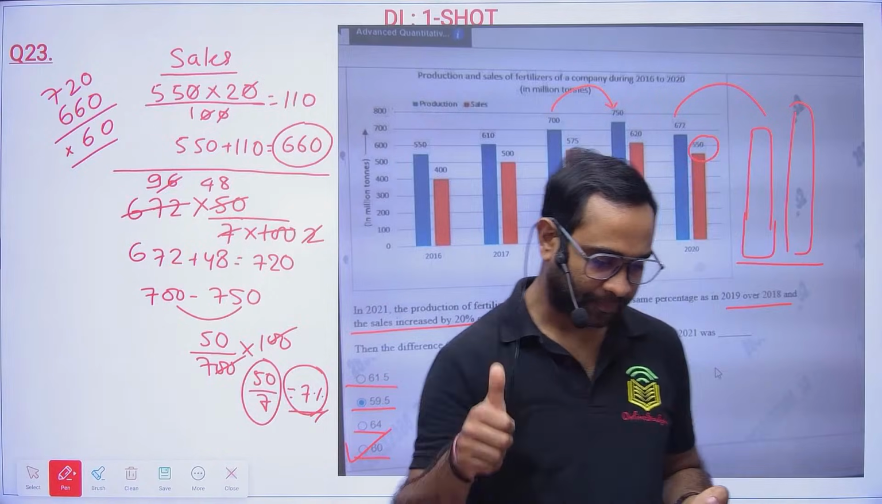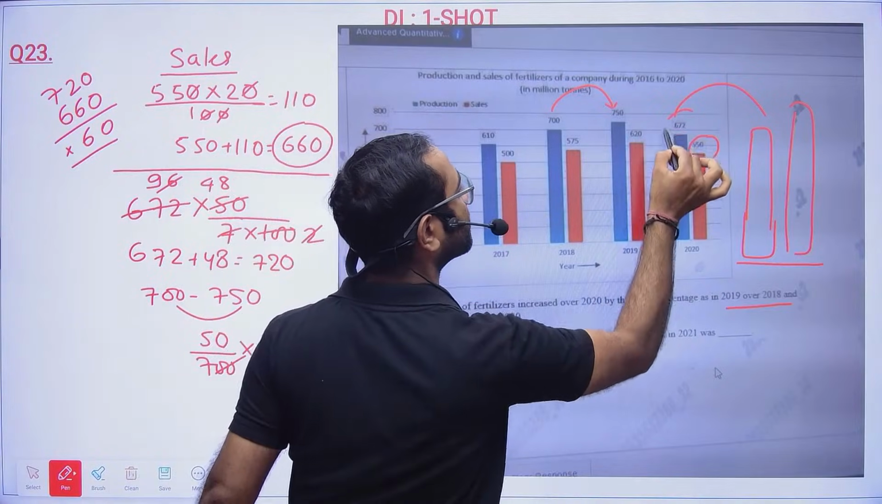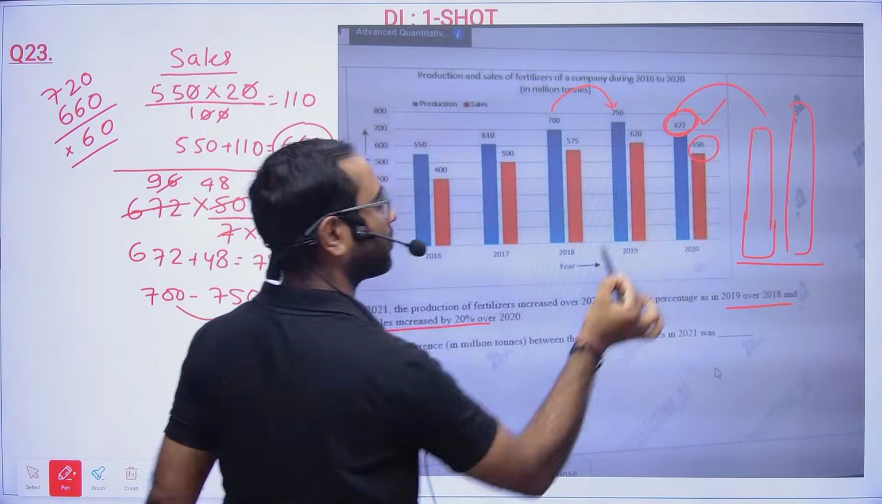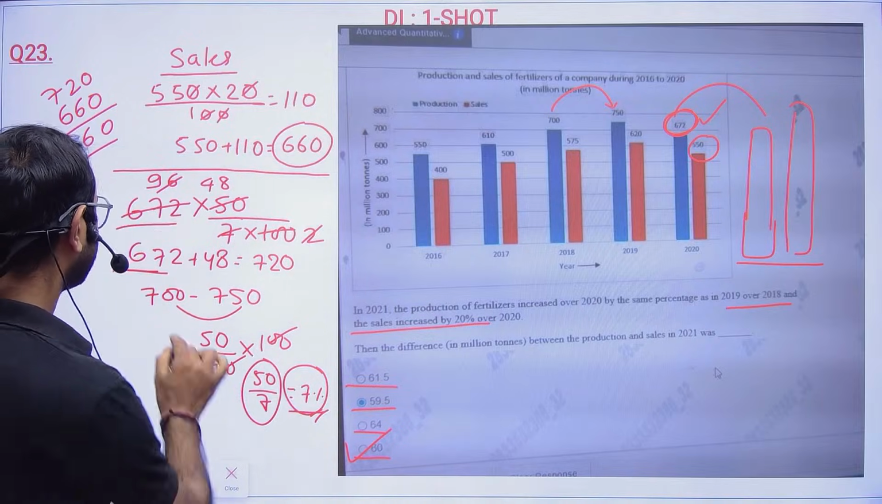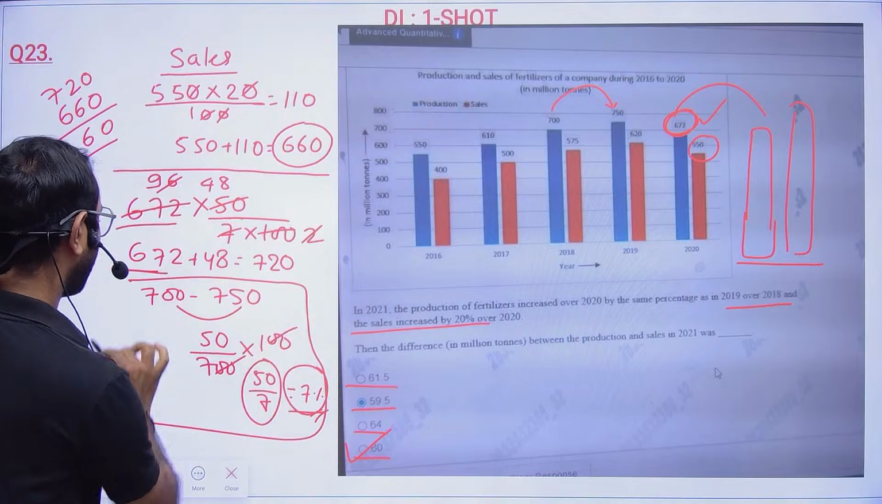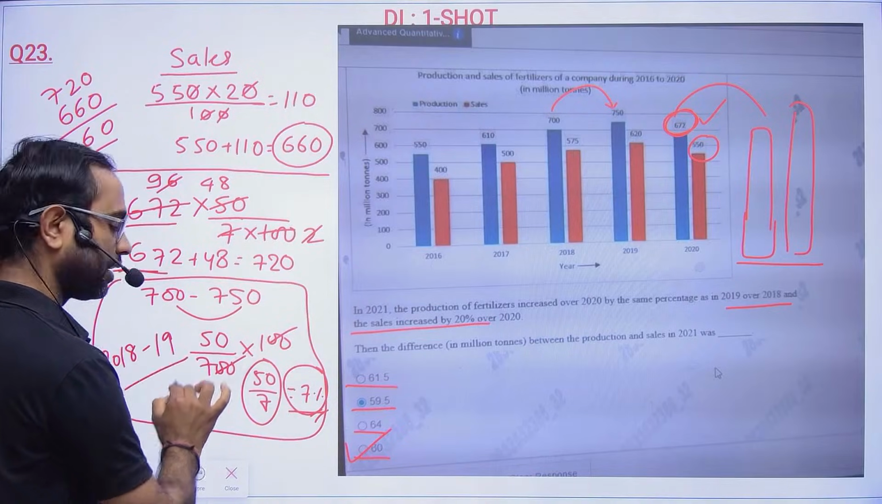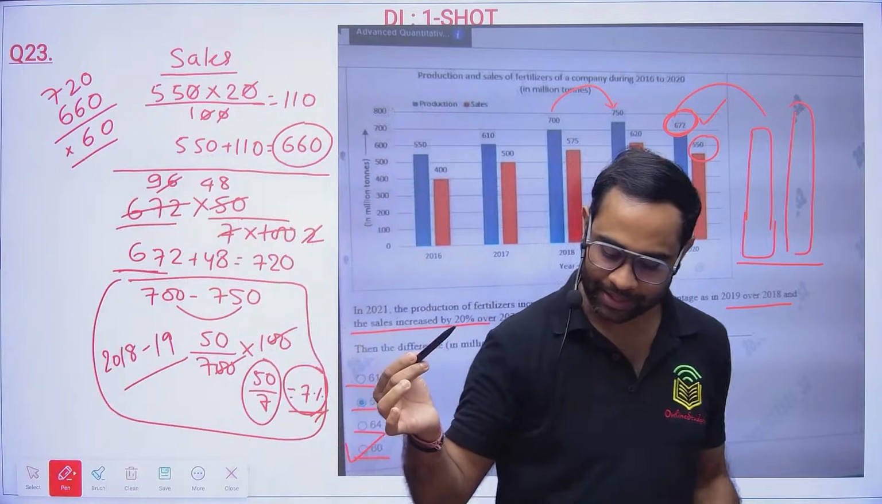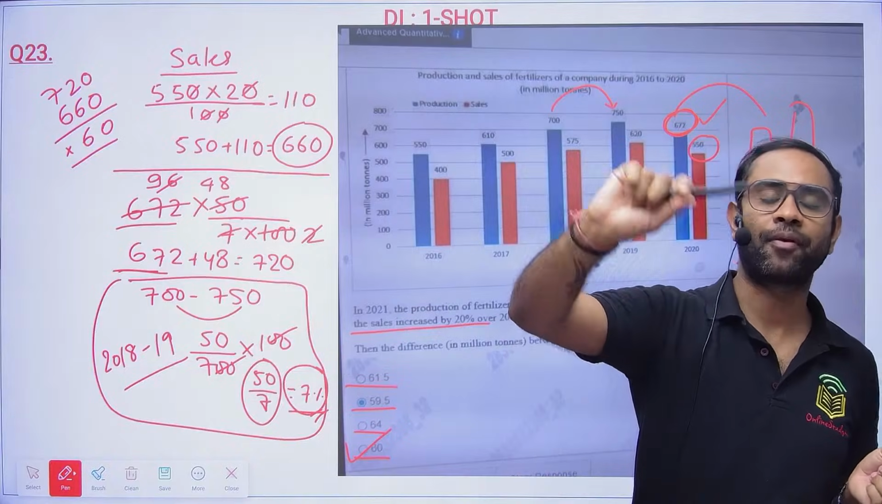Clear for everyone? 672 is given here. So here it is 672. That is what I have taken, 672. This data is from 18 to 19. So the increment whatever happened from 18 to 19, the same increment happening from 20 to 21.